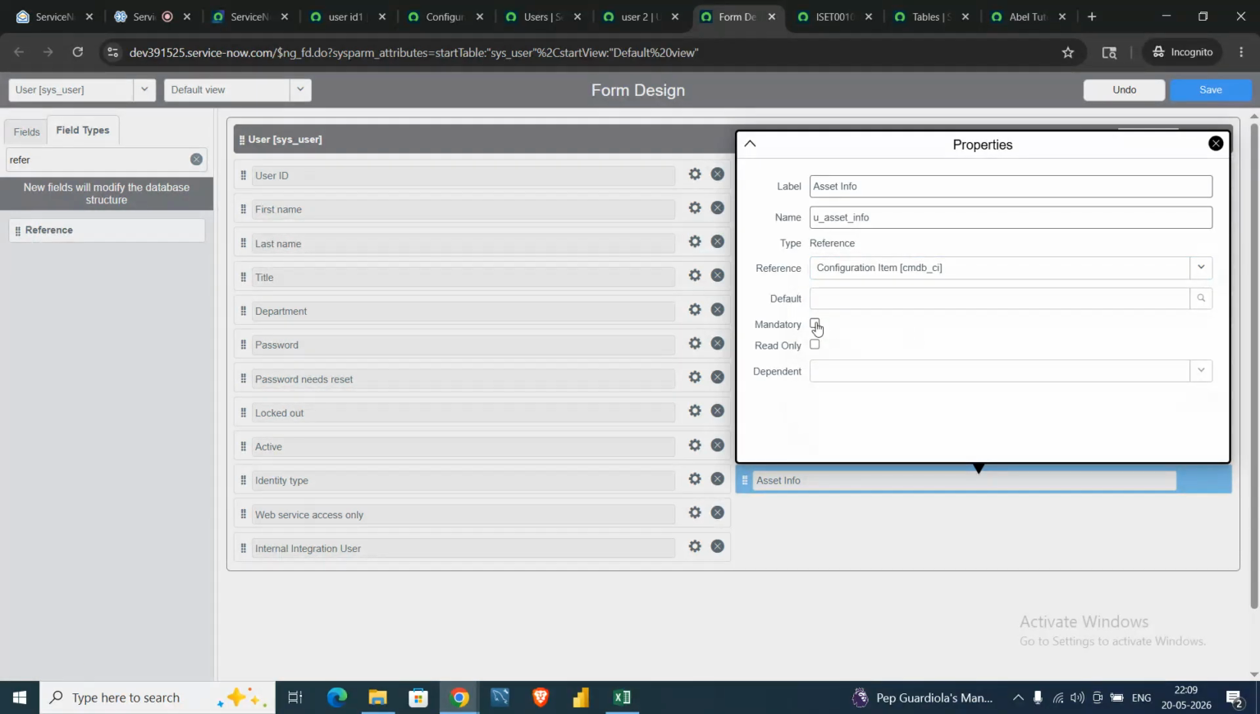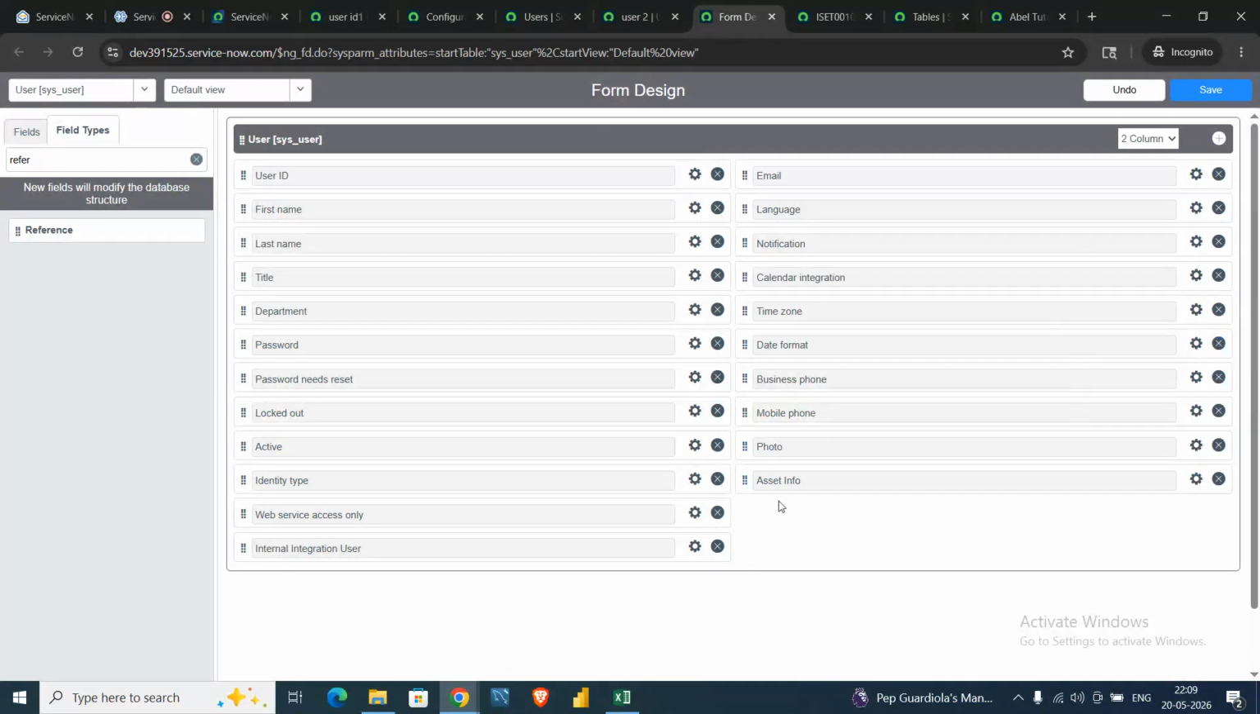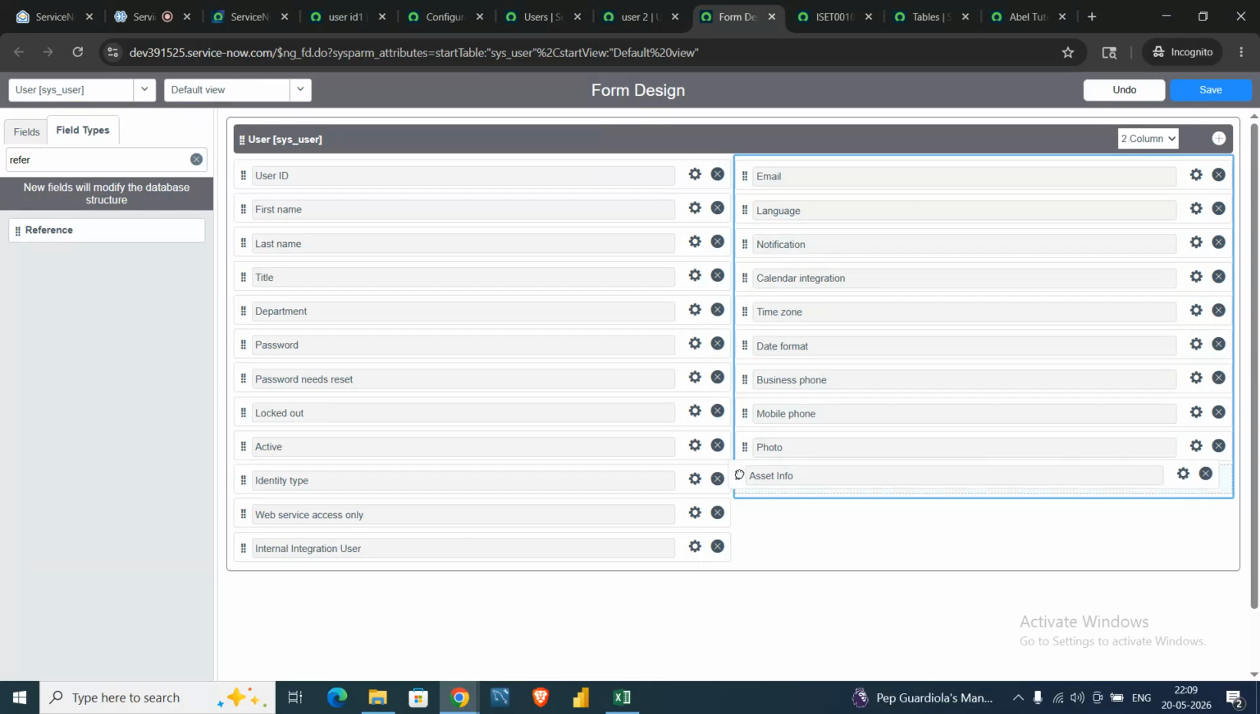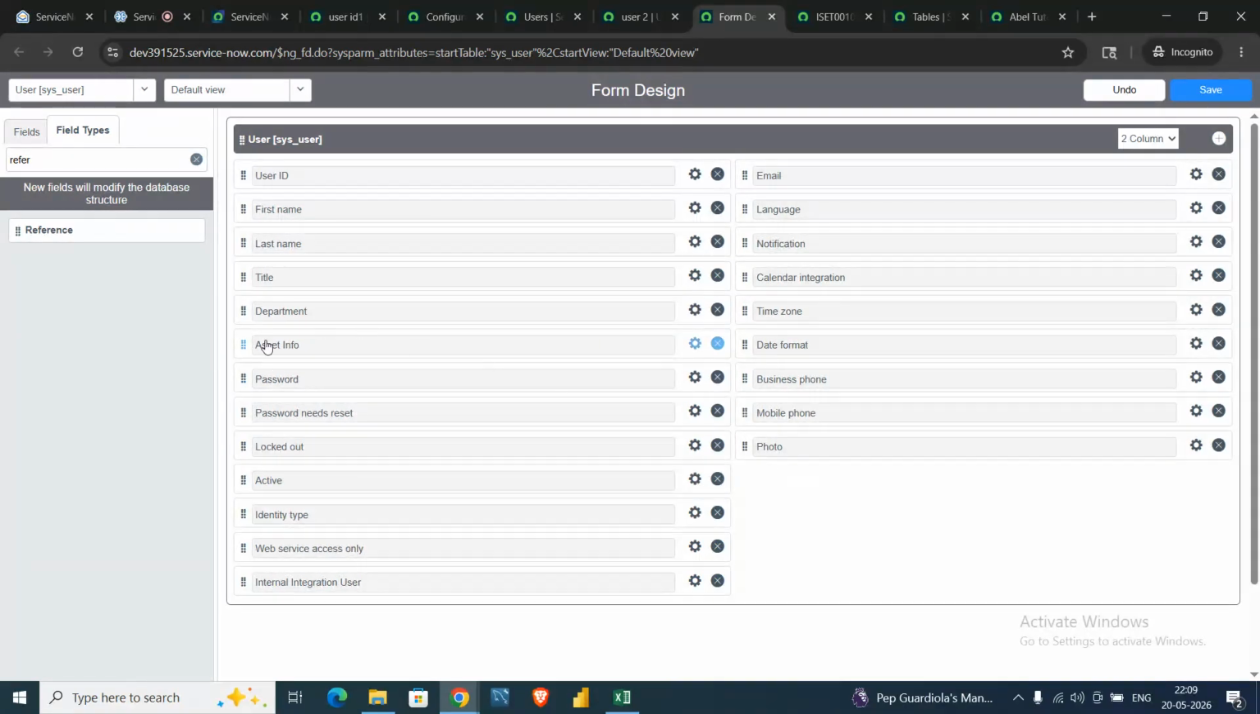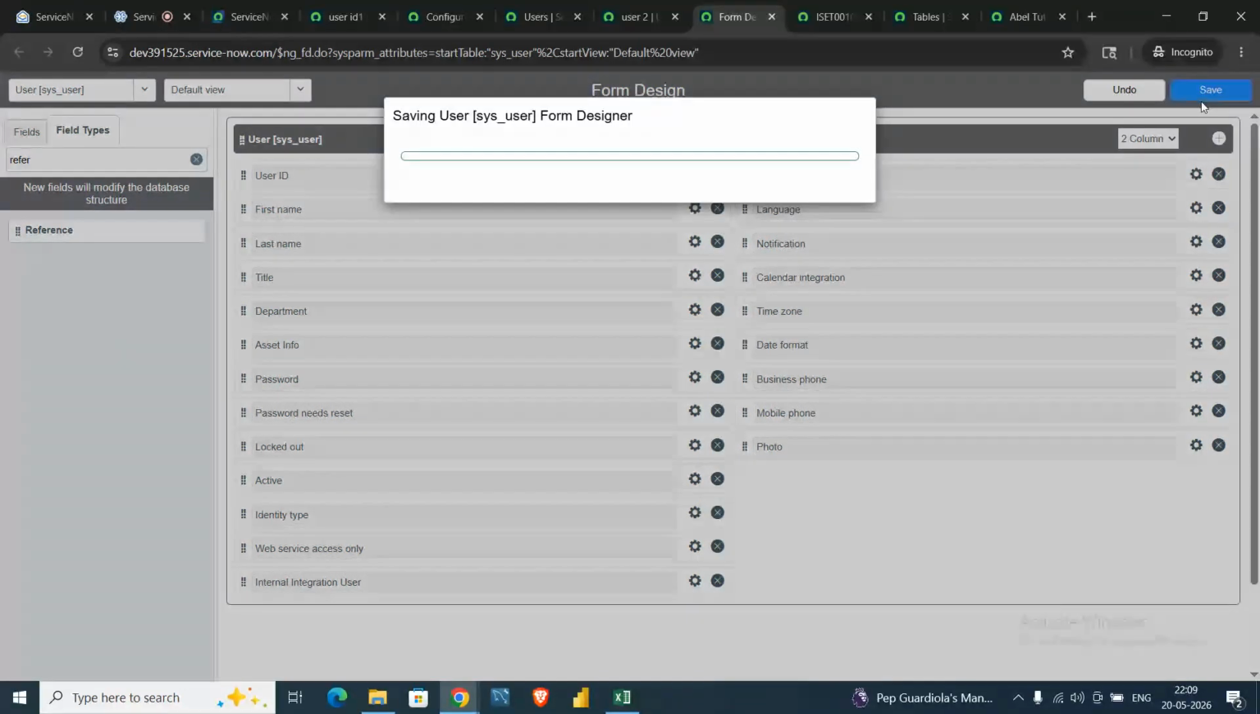If you want it mandatory, let me show you the work of this mandatory checkbox and the work of this read only checkbox. Let me first select the mandatory one. If the client wants this asset info to be populated under the department, we can simply drag it and put it below the department. Let me save this form.